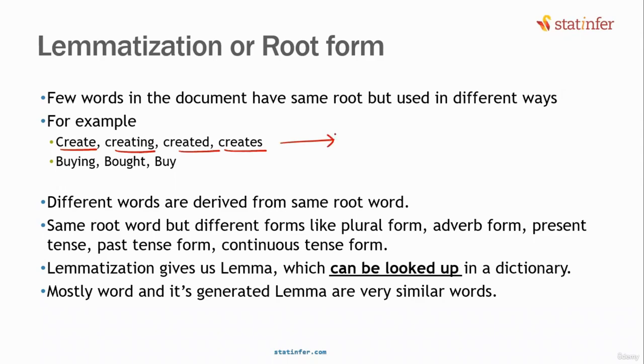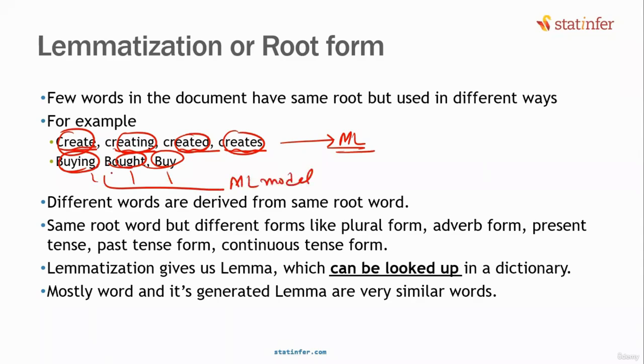English is a language that has present tense, past tense, future tense. Different types of tenses are there. That's why we have to write like this to give a style or to make the sentence complete. But from the machine learning point of view, do you think you have to treat them differently? No, this is a single word only. Buy, bought, buying. Are these really 3 different words from the machine learning model point of view, or all of them mean the same thing? Think about it. From the machine learning model building point of view, they're all the same thing, isn't it?